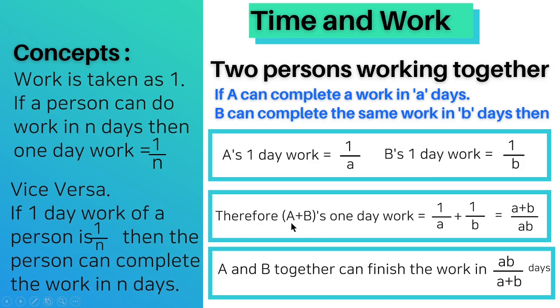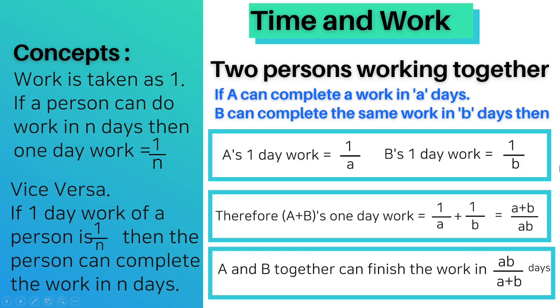Therefore, if they are working together, A plus B's 1 day work equals 1 day work of A, which is 1 upon A, plus 1 day work of B, which is 1 upon B. When we add the 1 day work of these two, it comes out to be (A plus B) upon AB. The reciprocal of it will be the number of days of completing the work if they work together. Thus, A and B together can finish the work in AB upon (A plus B) days.